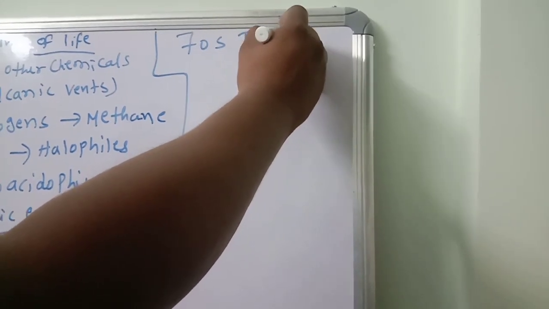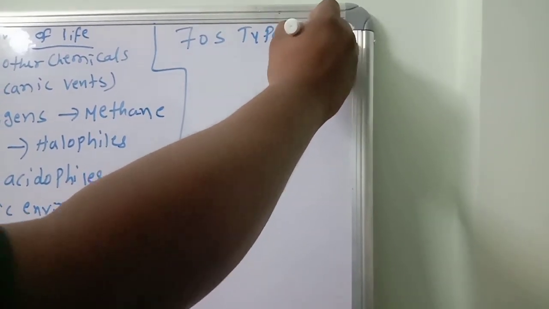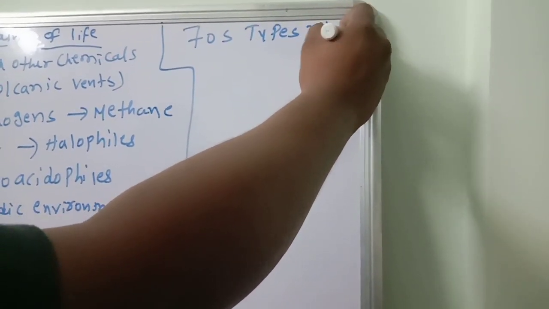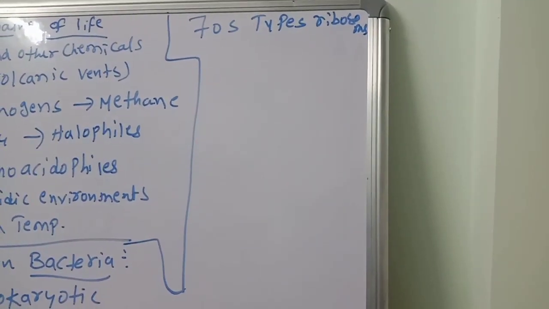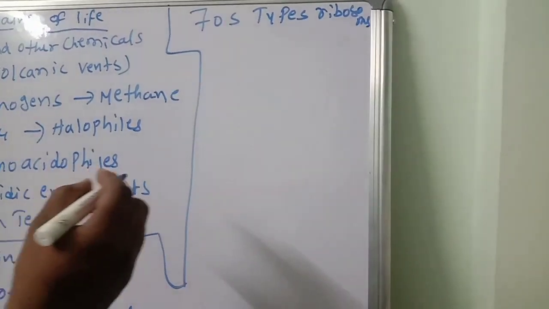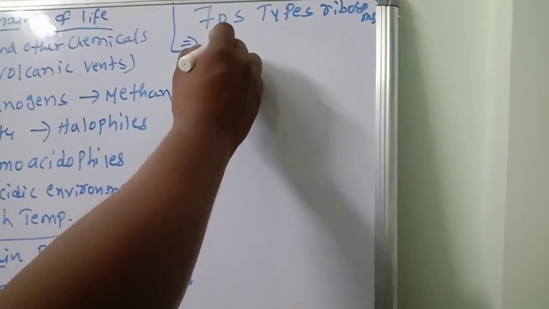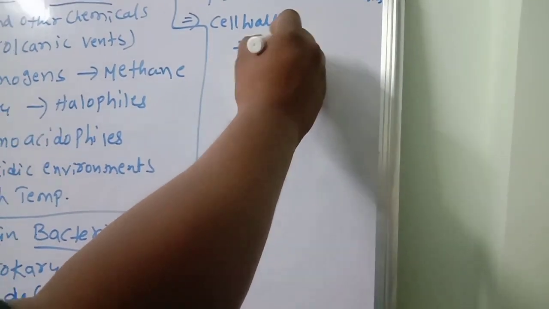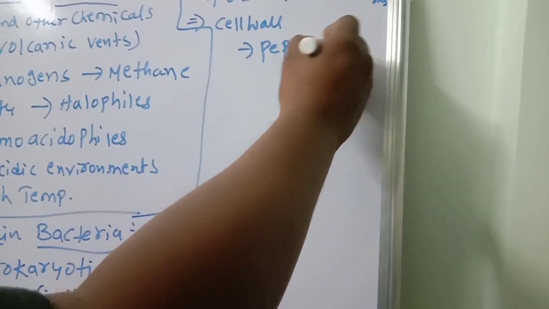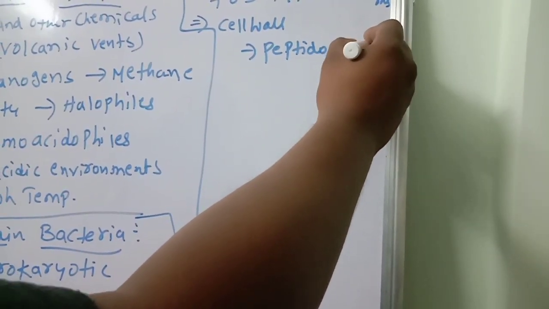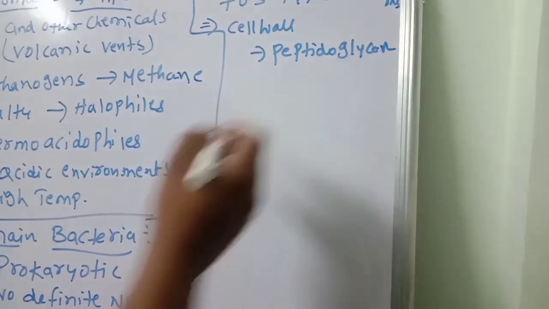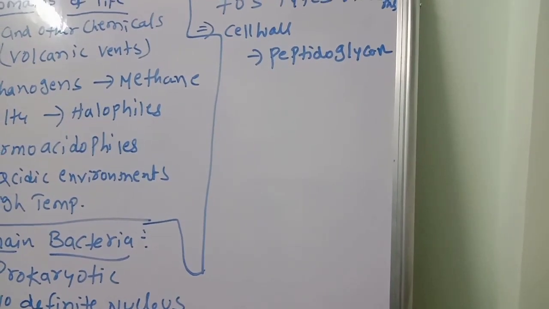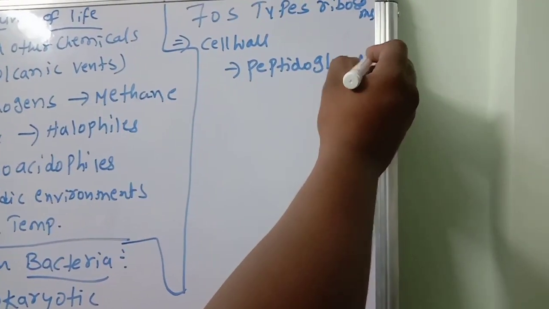There are two types of ribosomes, 80S and 70S. Here 70S ribosomes are present. Next, the cell wall contains, very important, peptidoglycan.